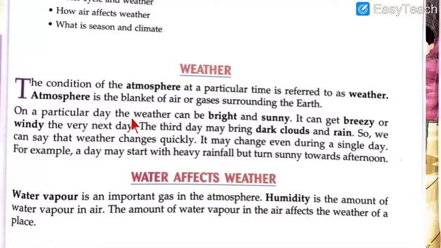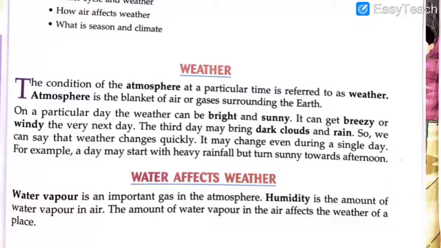On a particular day, the weather can be bright and sunny. It can get breezy or windy the very next day. And the third day may bring dark clouds and rain. So we can say that weather changes quickly. It may change even during a single day. For example, a day may start with a heavy rainfall but turn sunny towards afternoon.